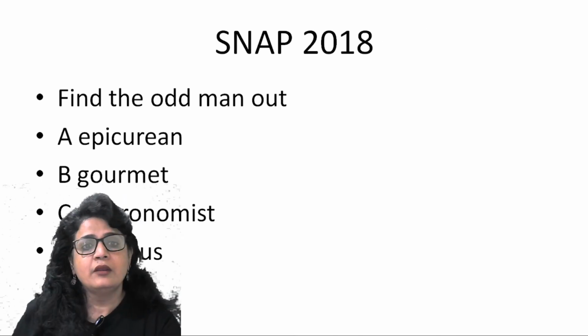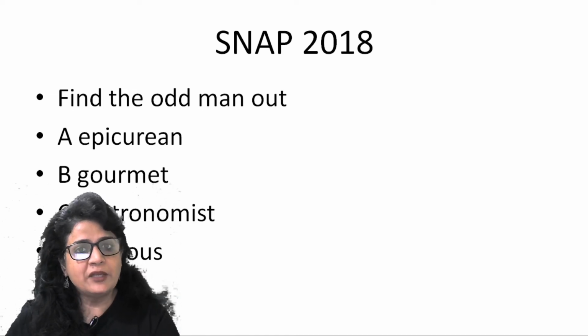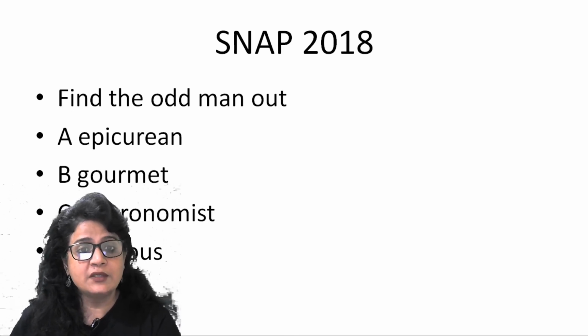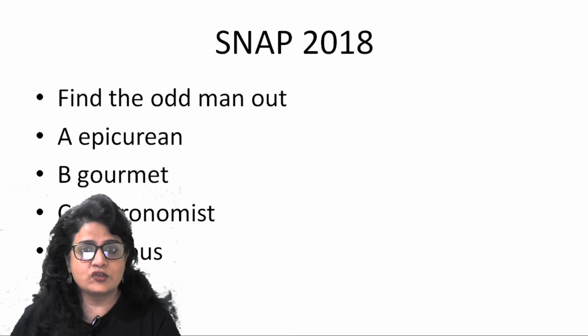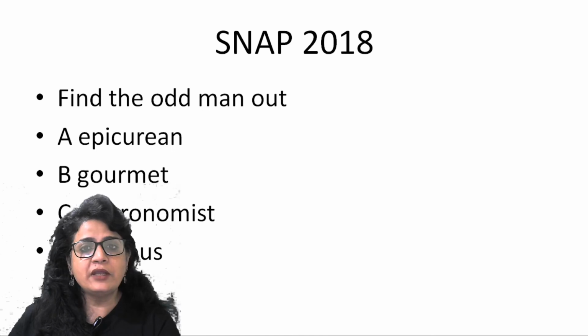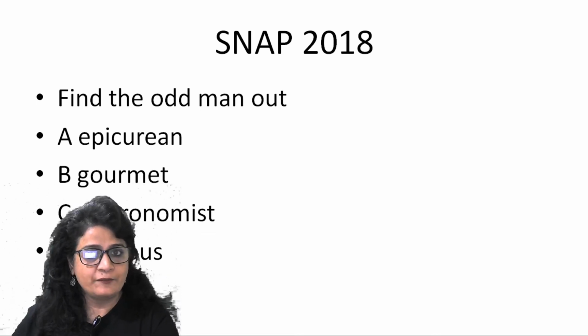SNAP, one more. Epicurean, gourmet, gastronomist. I told you so many questions from IIFT were from Norman Lewis. Now these 3 words are also there in Norman Lewis. Epicure, gourmet, gastronomist. All 3 words are there in Norman Lewis. Epicurean or epicure is a person who knows a lot about food and drink. A person who has expertise of food and drink, who knows the ingredients, who knows the quality, who knows what makes a good dish. So epicure.